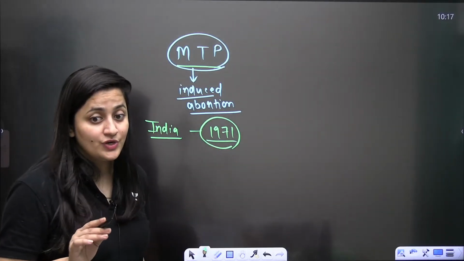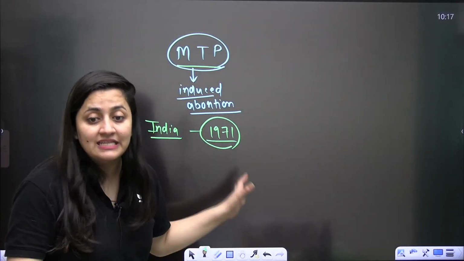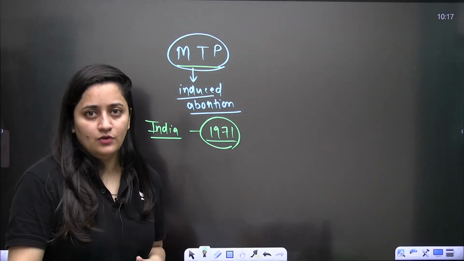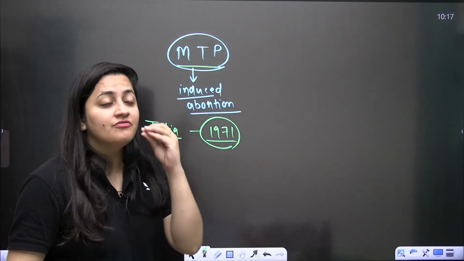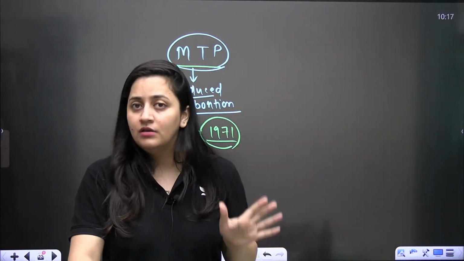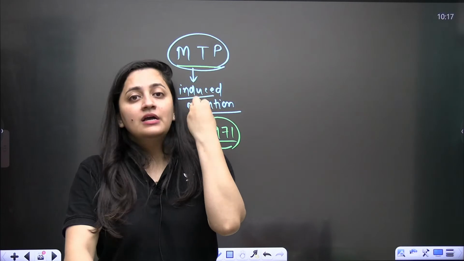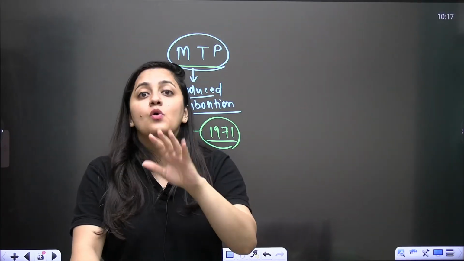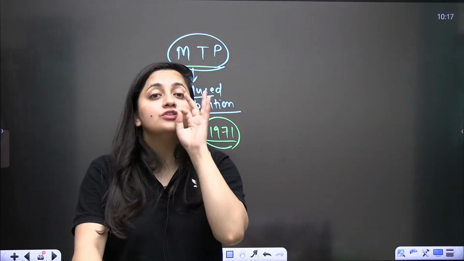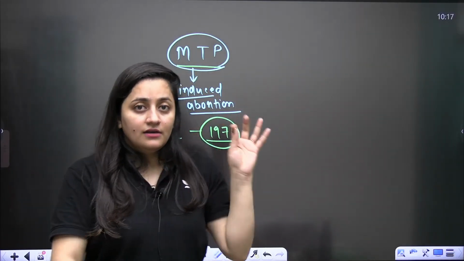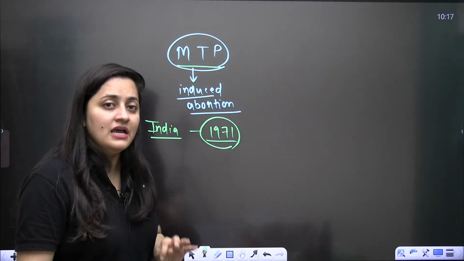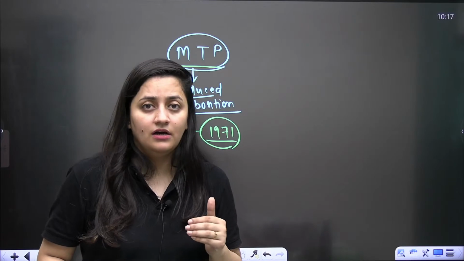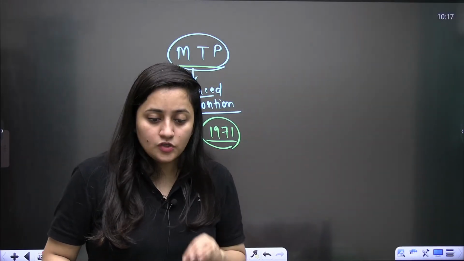MTP was legalized in India in 1971. And let me tell you, students, there are many countries where MTP is still not legalized. It is not legal, whatever the scenario. Even if that pregnancy is dangerous for the female, no. Even if it is the result of sexual abuse or rape, no. In some countries they do not legalize MTP, and there is even a punishment for it.